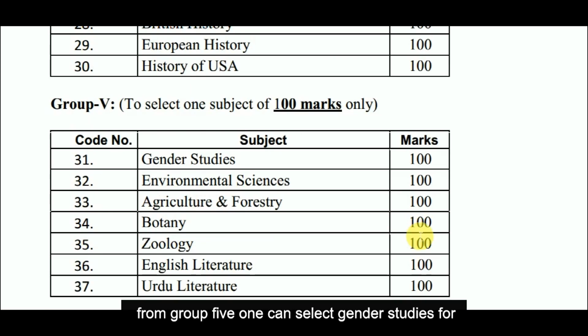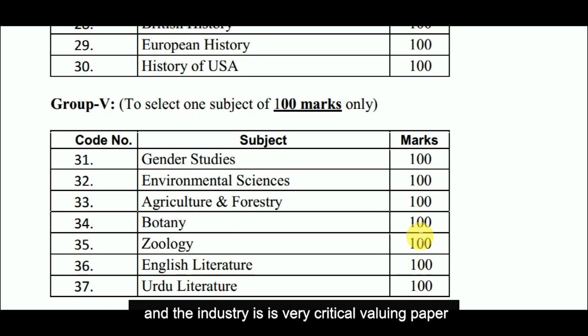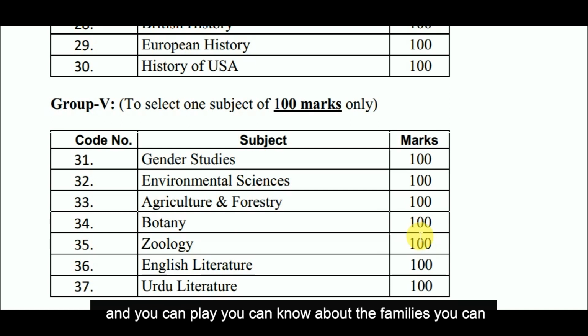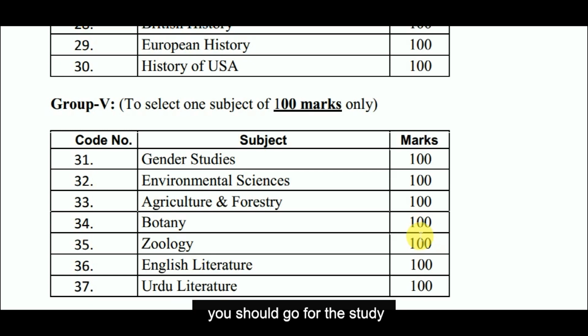From group 5, one can select gender studies or environmental sciences. Both these subjects are scoring, and gender studies is a very critical evaluating paper. You can learn about feminism, you can learn about women empowerment. It is also a very interesting subject, and I will recommend that you go for gender studies.